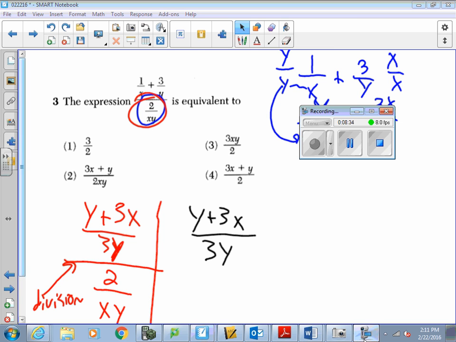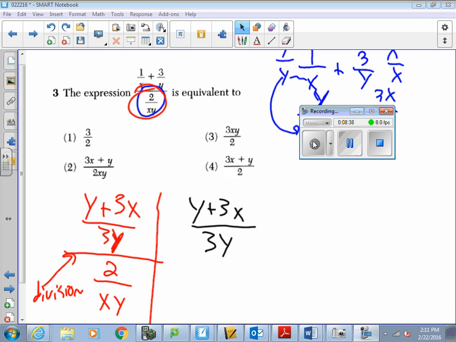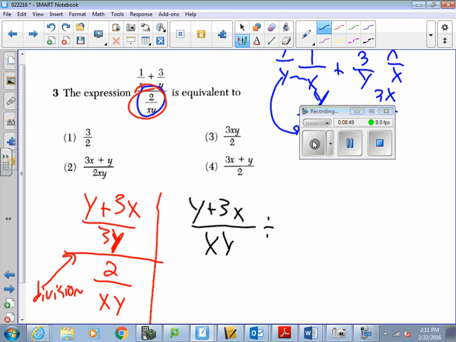I'm taking a second here to make sure I'm doing this. Okay, I made a mistake in my writing. It's over xy. All right, so be careful there. And I'm going to divide that by 2 over xy.